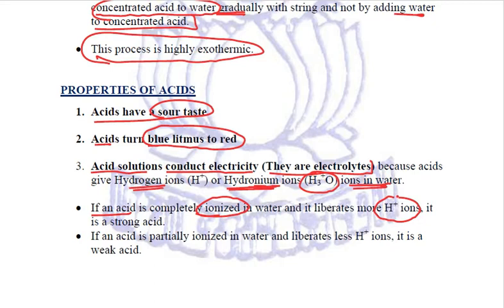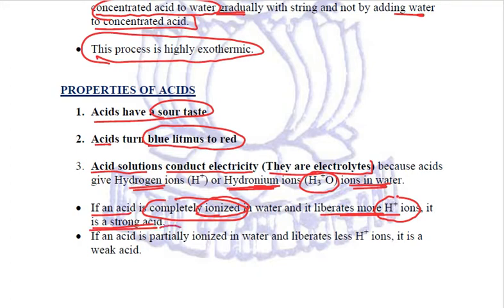Based on the ability of getting ionized in water, these acids are strong or weak depending upon how much ionized they are. If an acid is completely ionized in water, it will liberate more hydrogen ions. It is considered to be a strong acid.